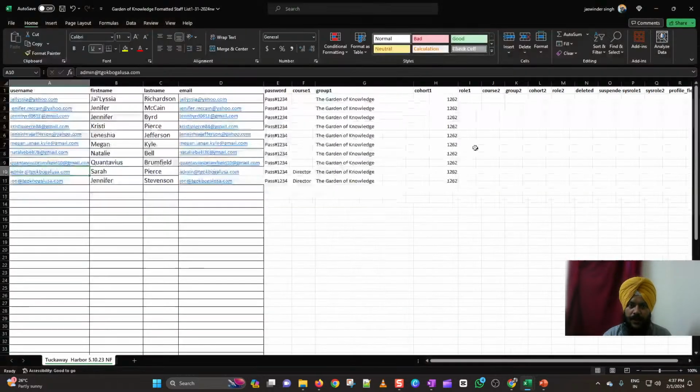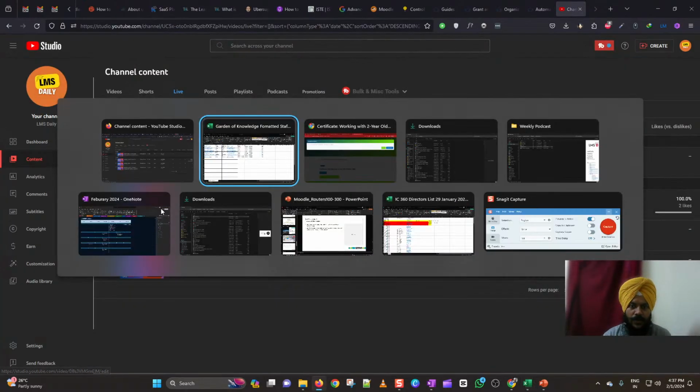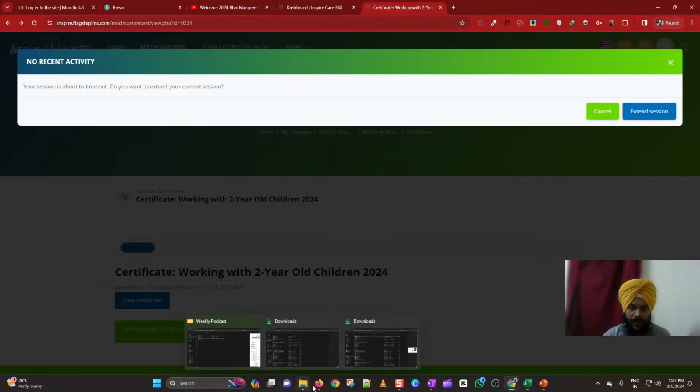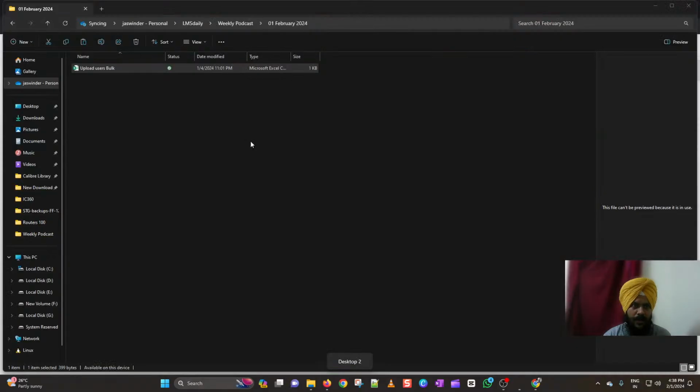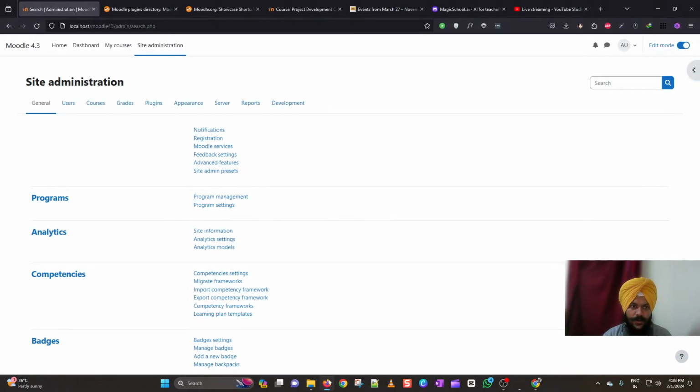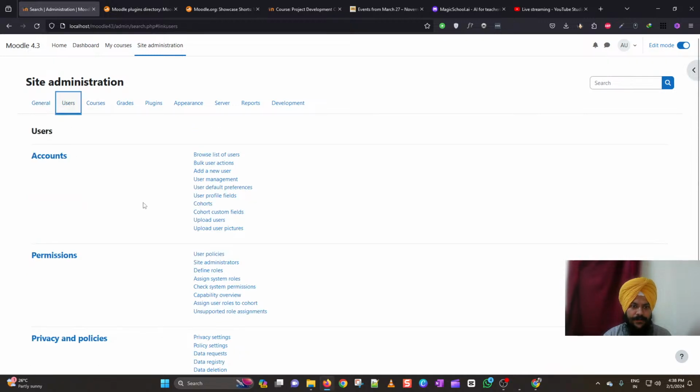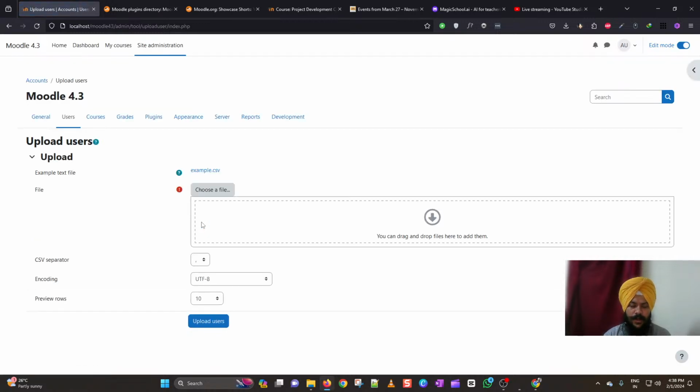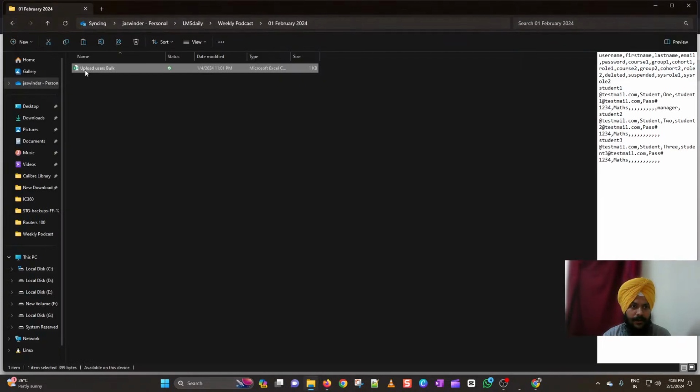So once you save this copy, you can just come back to your Moodle site and click on users, and then go to upload users under the accounts section here. If you need help while getting started with this CSV file, you can download this example.csv file, and then you can start working with that file and populate your own data in that file. So I will be just dropping the file here.